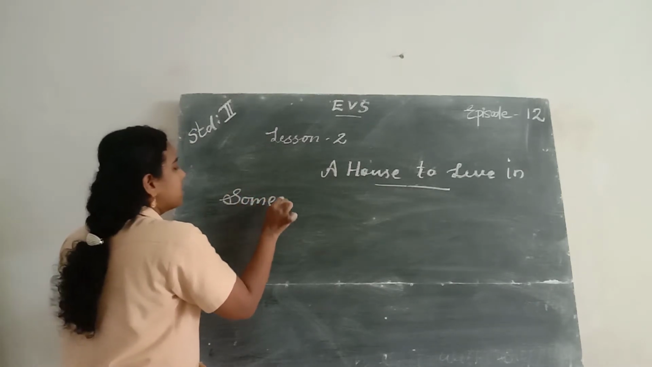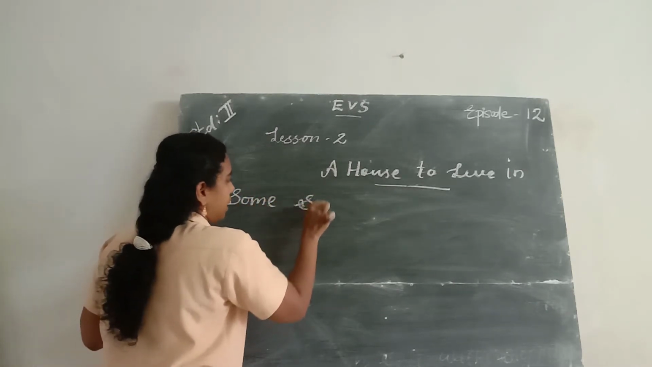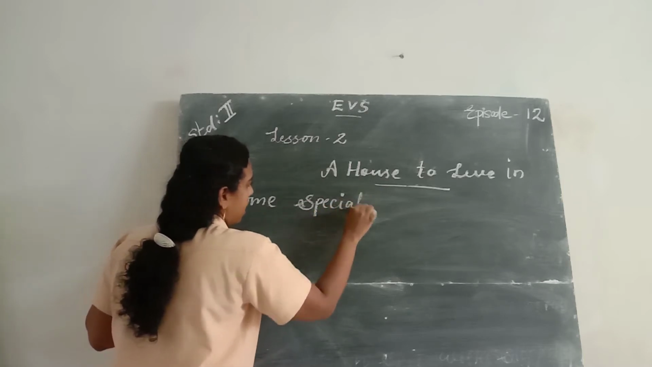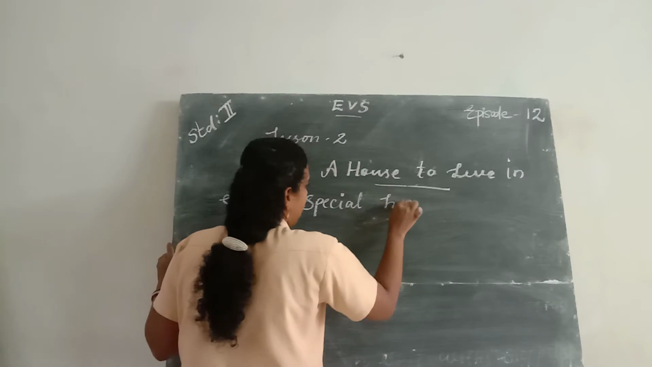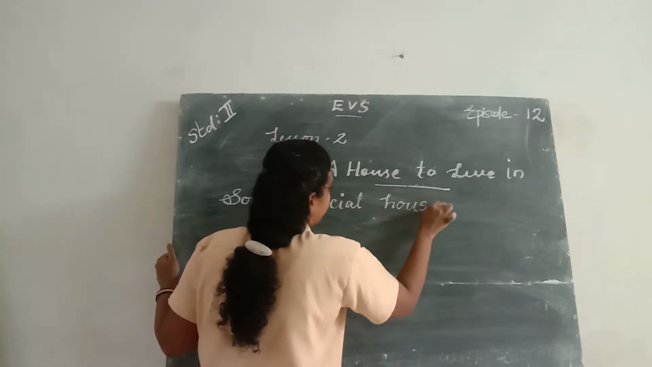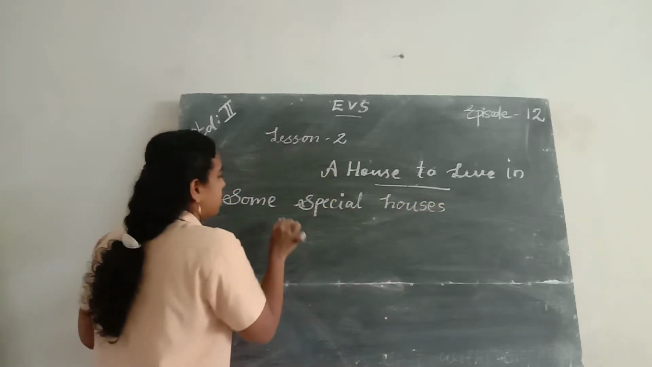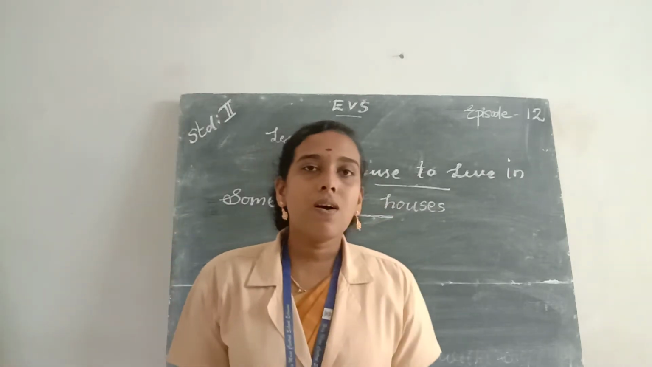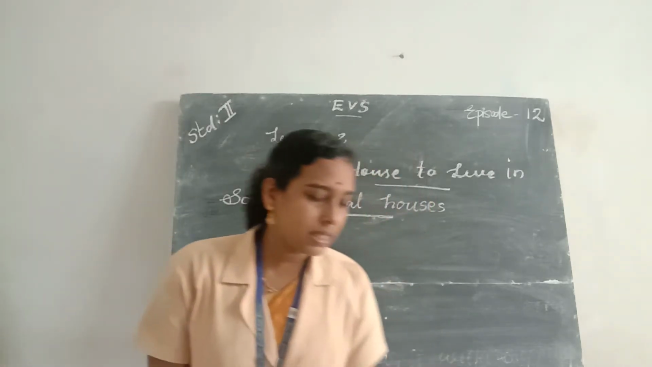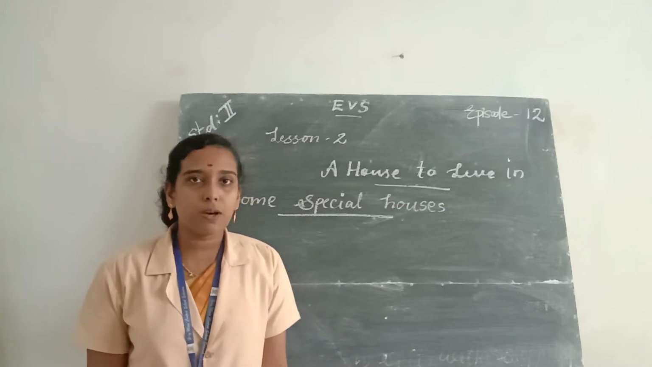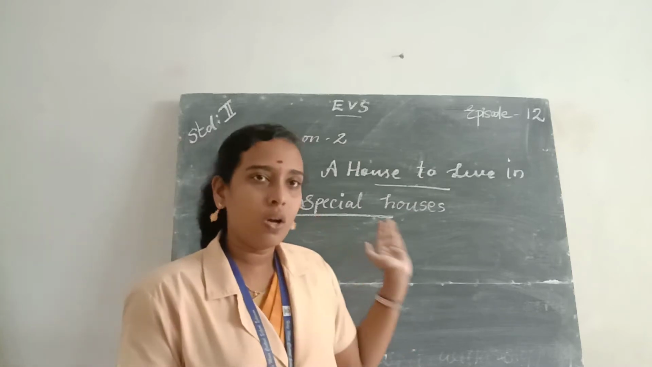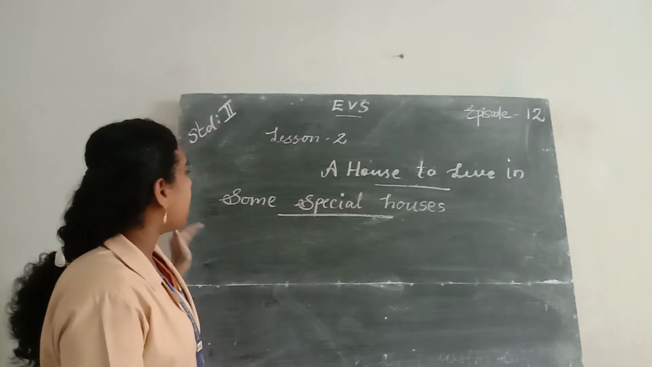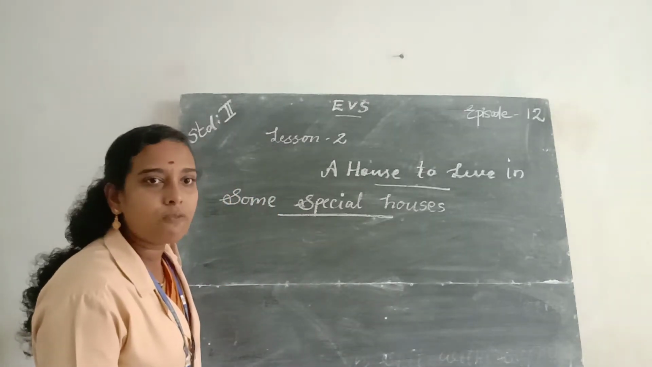Some special houses. S-P-E-C-I-A-L, special. H-O-U-S-E-S, houses. Okay. So the first one: in some places people make special types of houses to live in, and the houses are made according to the weather conditions of that place.